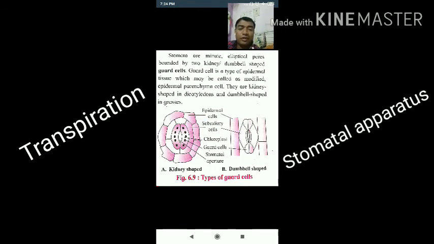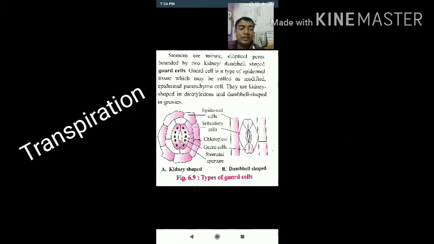Guard cells are a type of epidermal tissue, which may be modified epidermal parenchyma cells. They are kidney shaped in dicots and dumbbell shaped in monocots, that is, in the grasses. You have to remember this difference. When we see a dicot leaf, we see kidney-shaped stomata, but when we see a monocot leaf, we get dumbbell-shaped stomata. So dumbbell shape is for monocots and kidney shape is for dicots. You can see the difference between the guard cells. This is a very important figure. So I hope you have understood the topic of transpiration.